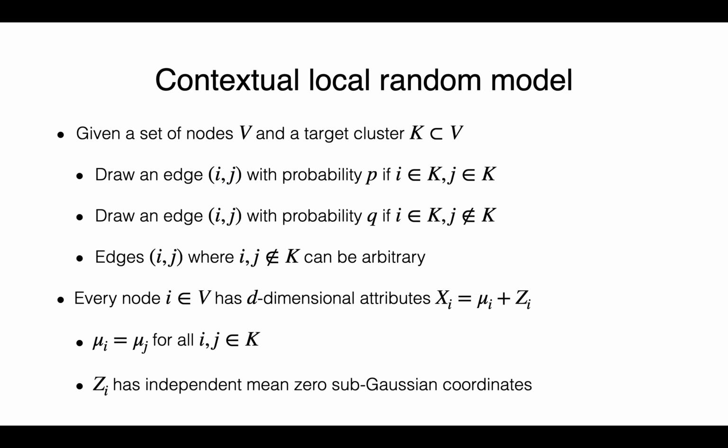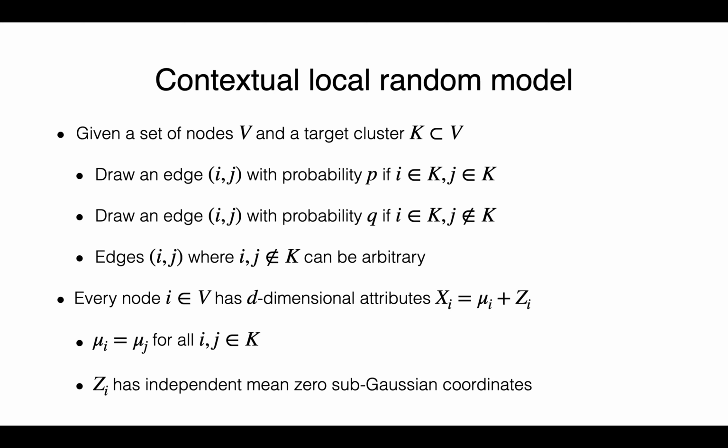In order to formalize this, let us look at the following contextual local random graph model. We are given a set of nodes and a target cluster. Edges inside the target appear with probability p, and boundary edges appear independently with probability q. We do not assume anything about edges in other places.